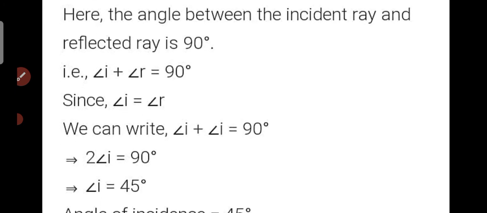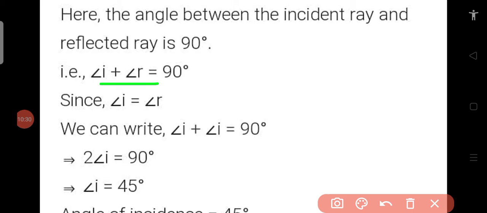That is, angle of incidence plus angle of reflection is equal to 90 degrees. As we already know, angle of incidence is equal to the angle of reflection. So we can very well write angle of incidence plus angle of incidence once again is equal to 90 degrees.